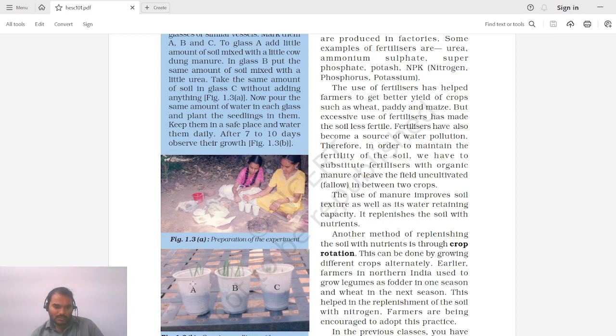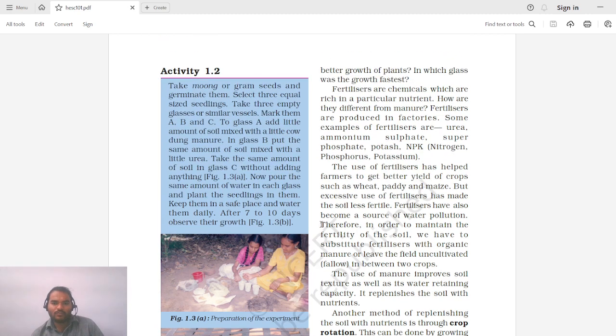Yeah. Is it A? They are fine, but not as compared to B, right? So let us see. Fertilizers are chemicals which are rich in particular nutrients. How are they different from manure? Fertilizers are produced in factories. Some examples of fertilizers are urea, ammonium sulfate, superphosphate, potash, and NPK: nitrogen, phosphorus, and potassium.